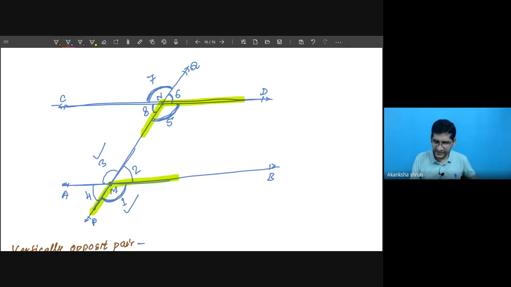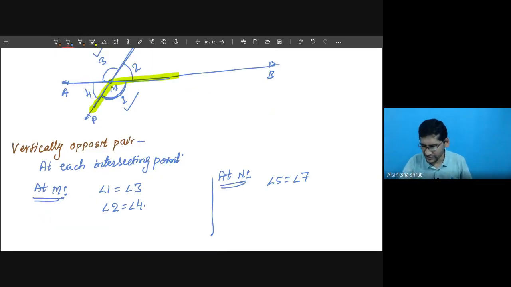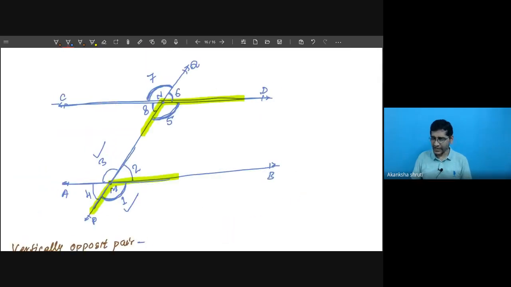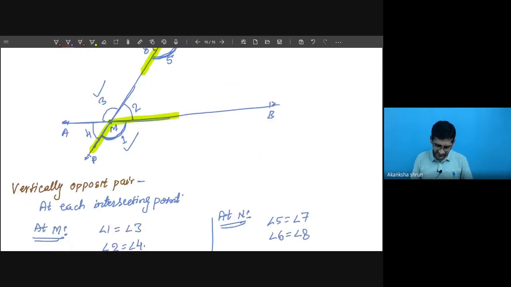And here it is angle 6 and angle 8. So angle 6 is equal to angle 8. So these are the vertically opposite pairs which are equal. Okay. So at each intersecting point, vertically opposite angles are equal. This thing we have to keep in mind.